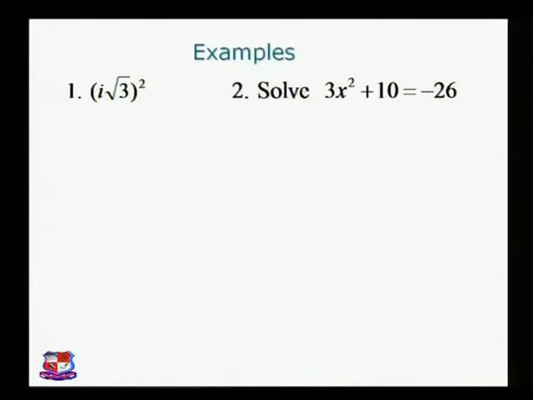Here are some examples on the complex number. First, if we want to find the square of i into root 3, then the square of i into root 3 is equal to i square into square of root 3. So we know that square of root 3 is equal to 3, and as we have discussed previously that i square